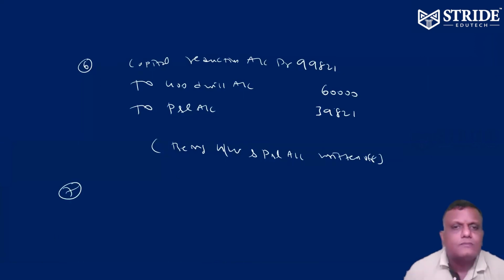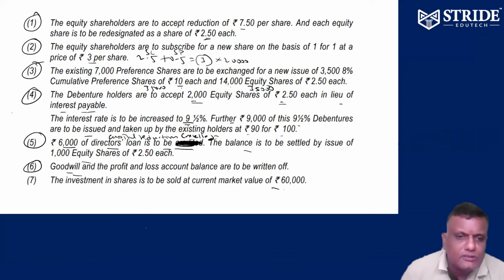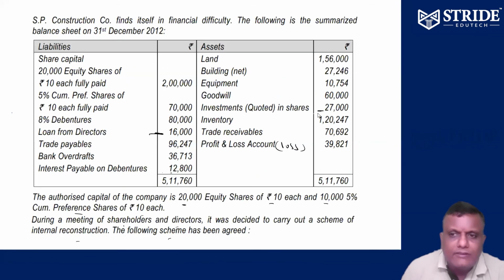Seventh one. Investment to be sold at a market price of 60,000. Investment is 27,000, sold for 60,000.